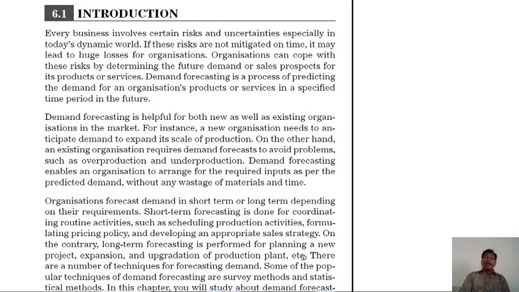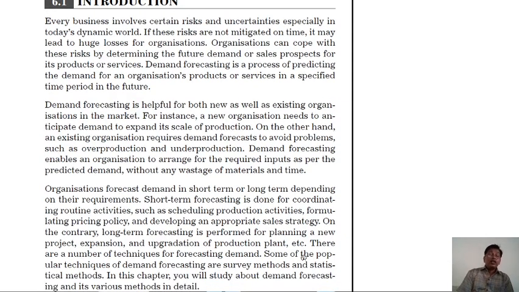Demand forecasting is helpful for both new as well as existing organizations in the market. For instance, a new organization needs to anticipate demand to expand its scale of production. On the other hand, an existing organization requires demand forecasting to avoid problems such as overproduction and underproduction. Demand forecasting enables the organization to arrange the required inputs as per the predicted demand without any wastage of material and time.